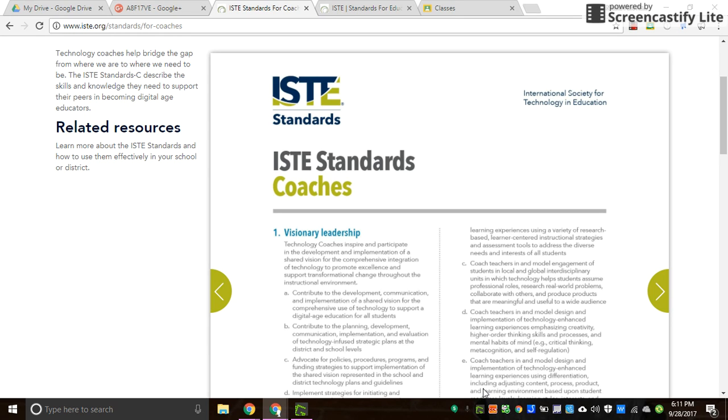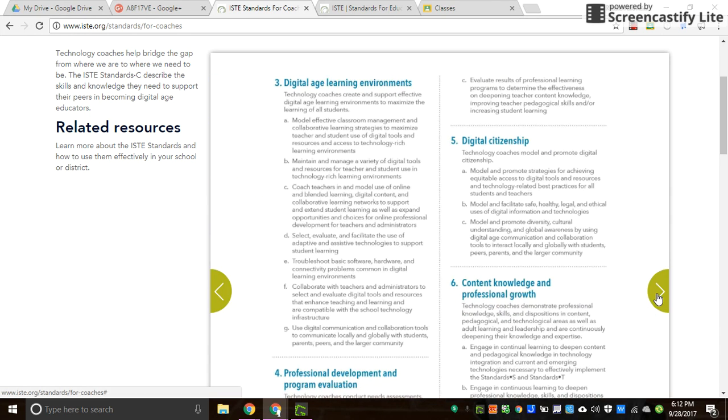I believe that this does meet the standards for coaches number 1A, which is visionary leadership, and being able to contribute to the development, communication, and implementation of a shared vision for the comprehensive use of technology to support a digital age education for all students, as well as the standards for coaches number 3C, which shows coaches being able to work with teachers to model the use of online and blended learning, digital content, and collaborative learning networks to support and extend student learning. As a district that is currently rolling out Google Classroom, both of these work well in my current position.